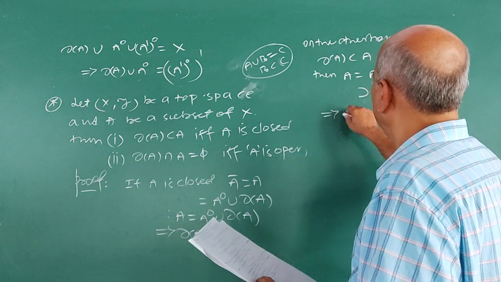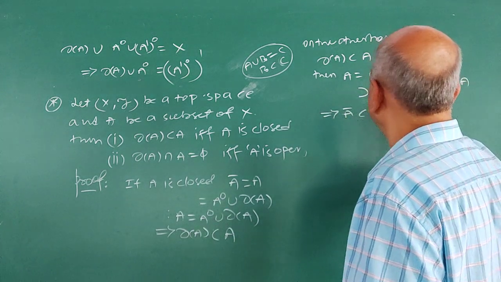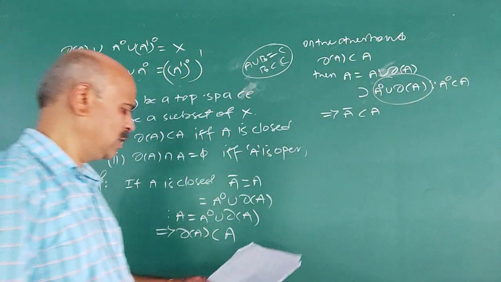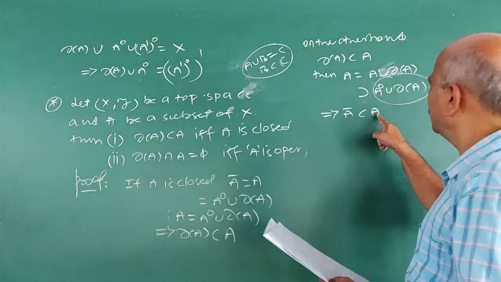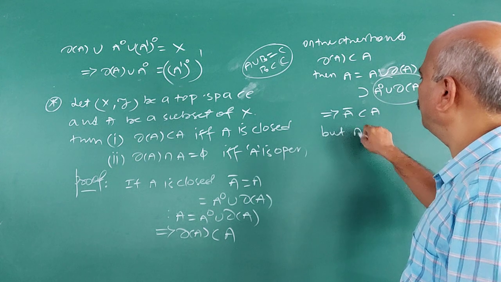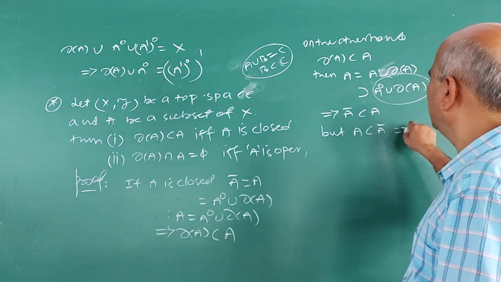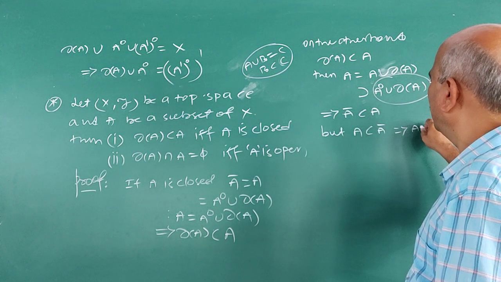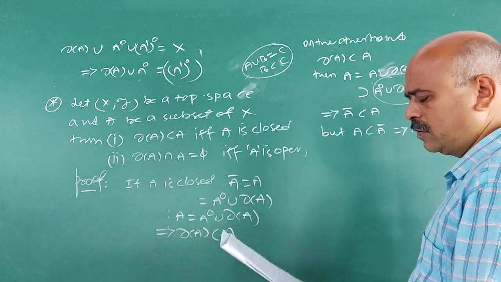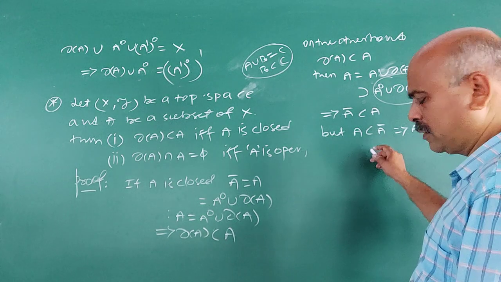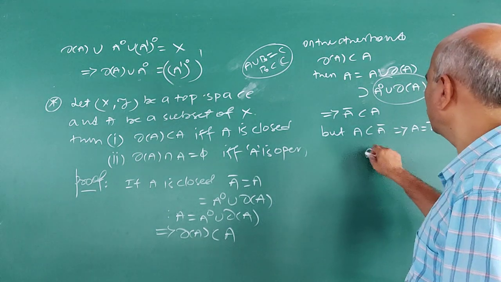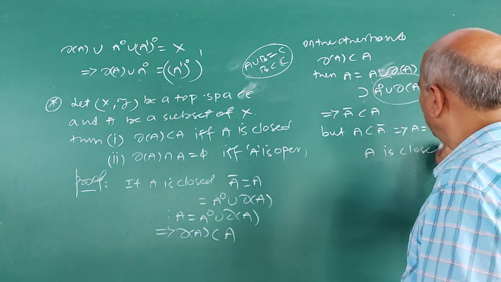This implies A closure is contained in A, because interior A union boundary of A is A closure. A closure is contained in A, but A is contained in A closure. This implies A is equal to A closure. A is equal to A closure means A is closed. Therefore, A is closed.